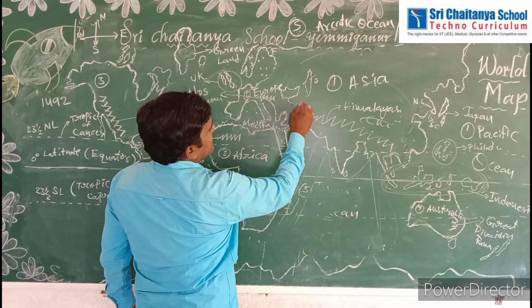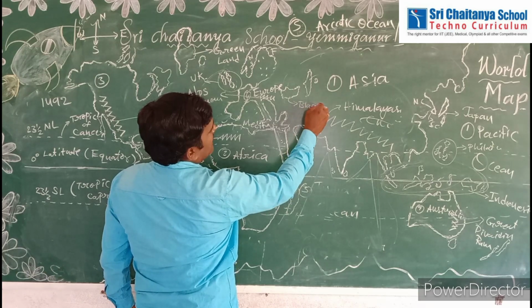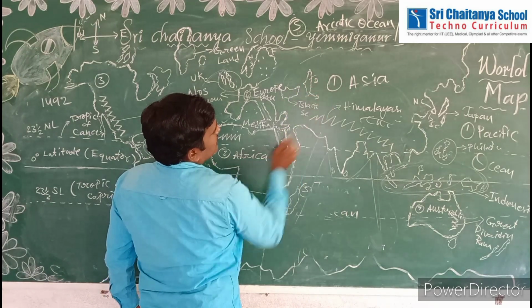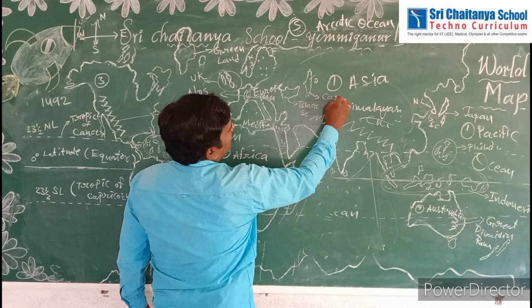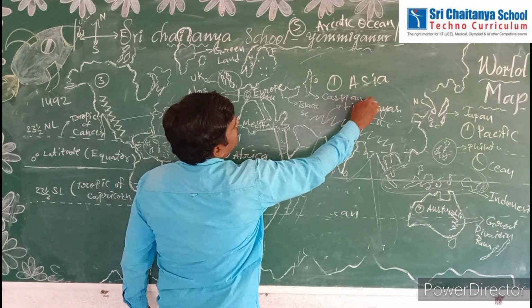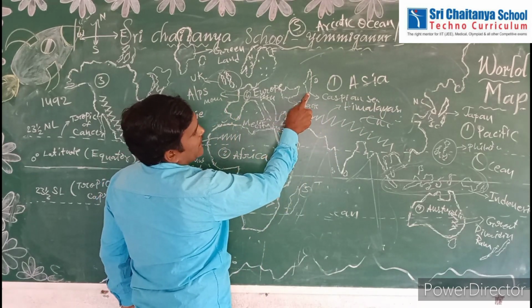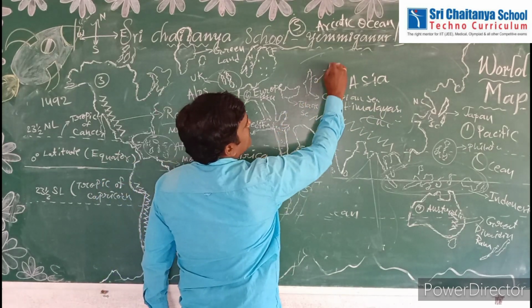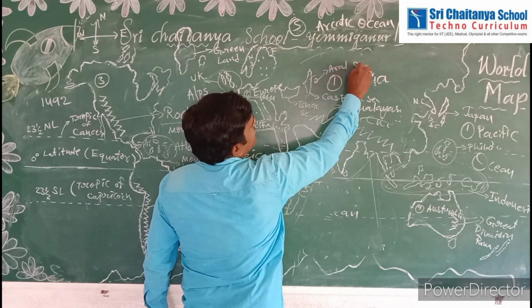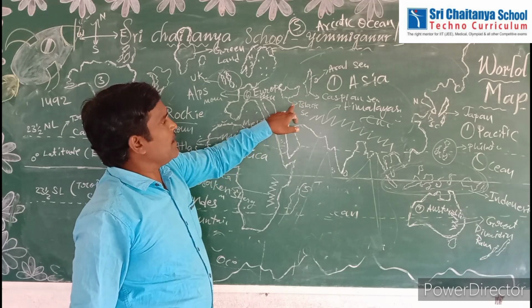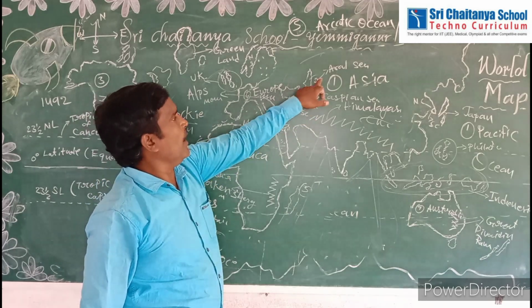Next, see here. This is the Black Sea. Beside the Black Sea, there is one straight line, the Caspian Sea. Black Sea, Caspian Sea. This is the Aral Sea. So three seas are very important here: the Black Sea, Caspian Sea, and Aral Sea.